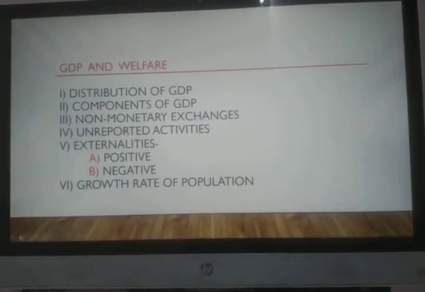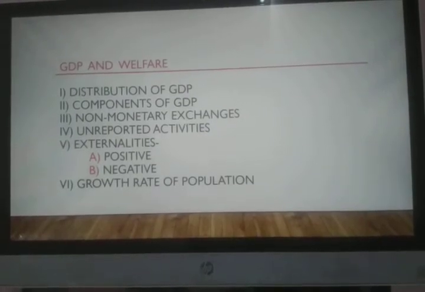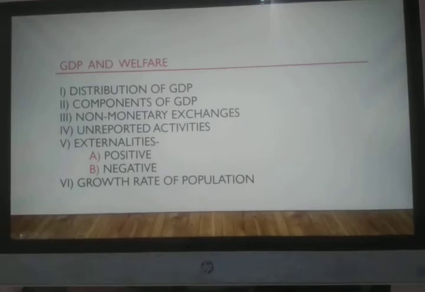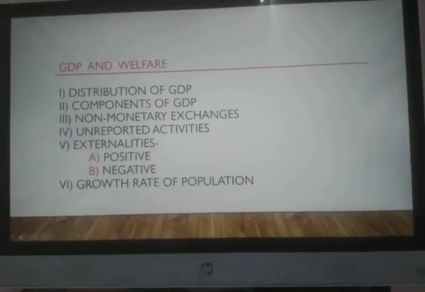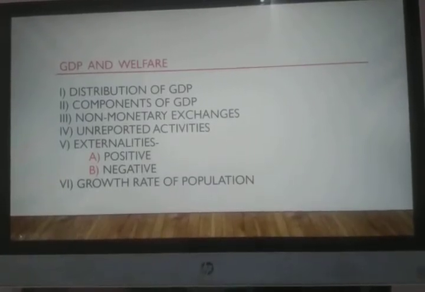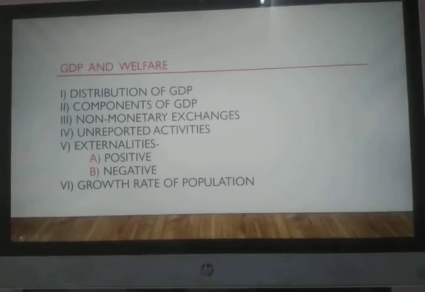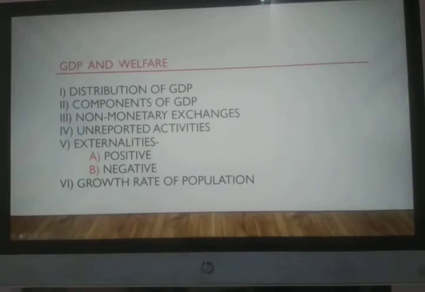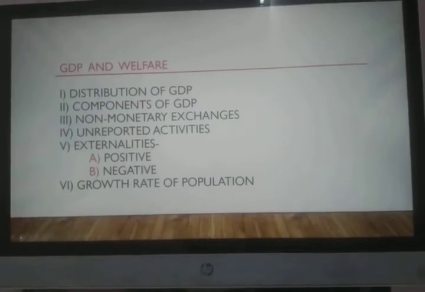Even today in the agricultural sector, goods are exchanged for goods. In the season time, laborers are provided with the harvest in exchange for the services they render. So that is not accounted for in GDP.